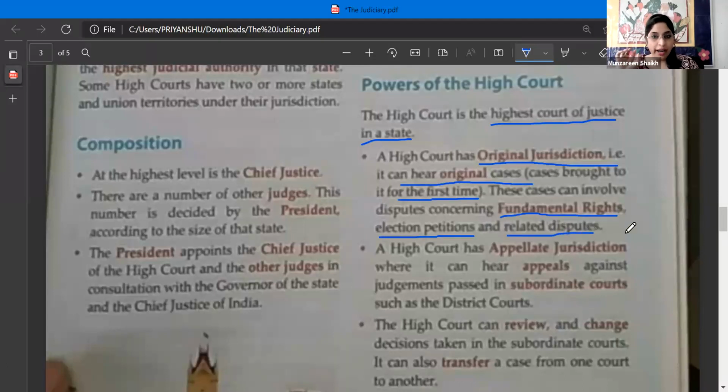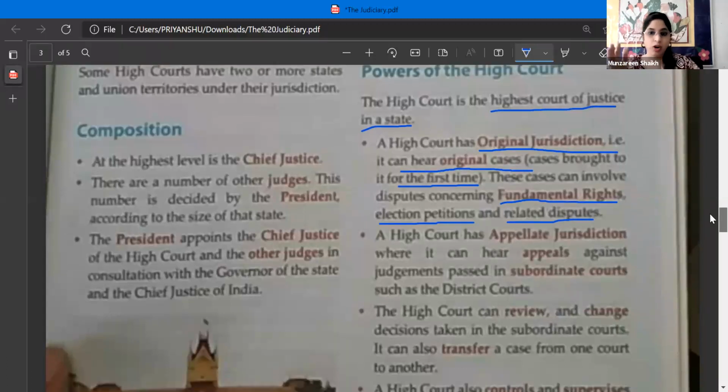Okay, so if any fundamental rights of a person have been violated, then in that case a person can directly approach the High Court. And also election petitions, when there are cases of election petitions, in that also they can directly approach the High Court. That's the reason it is called original jurisdiction.